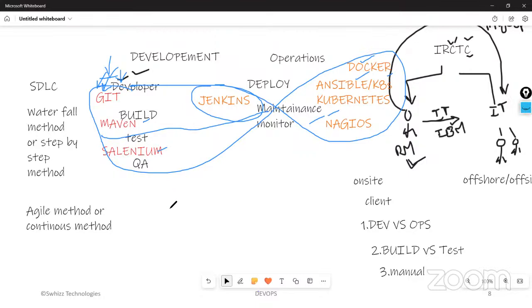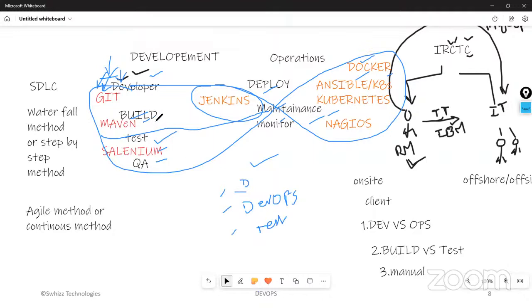That's why in any project, one developer will be there, one tester will be there, and one DevOps engineer will be there. The DevOps engineer will be doing building, quality, deploy, maintenance, and monitoring. All these tasks will be done by the DevOps engineer. These three people will be there in any project.